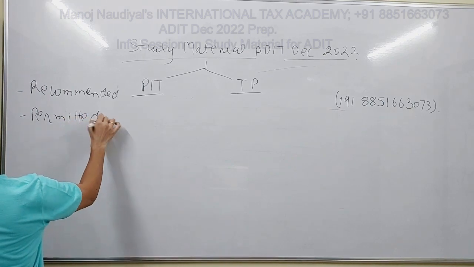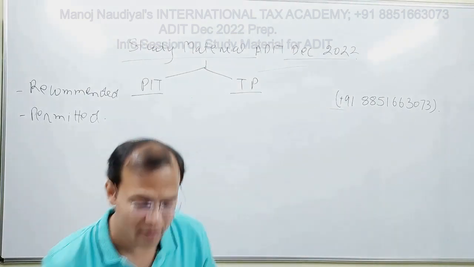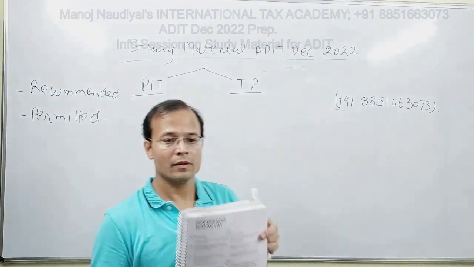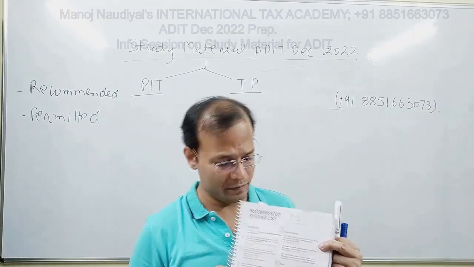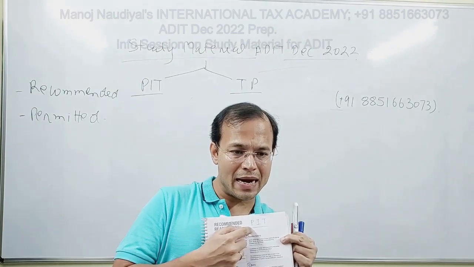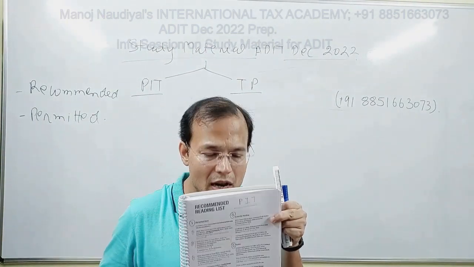Recommended and permitted, both for PIT as well as TP. Okay, so here I am. See this again? This is the recommended reading list and the subject is PIT. This I have written in block letters. PIT, that's Principles of International Taxation.